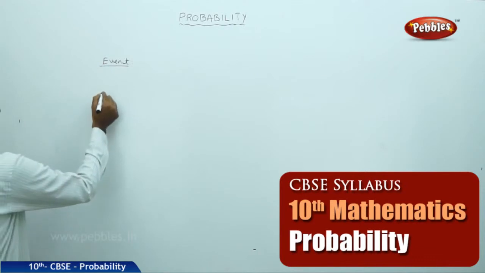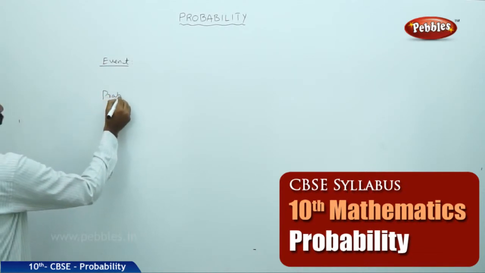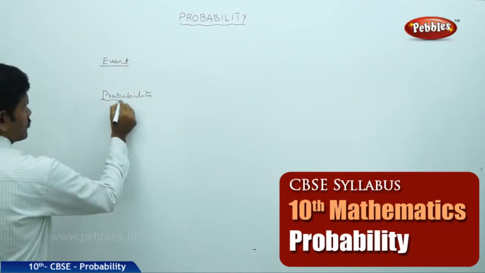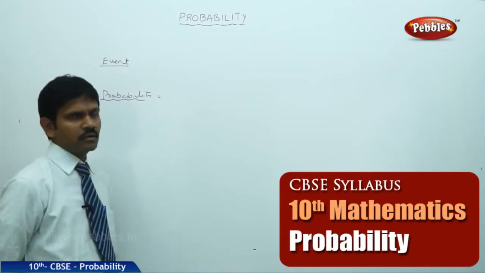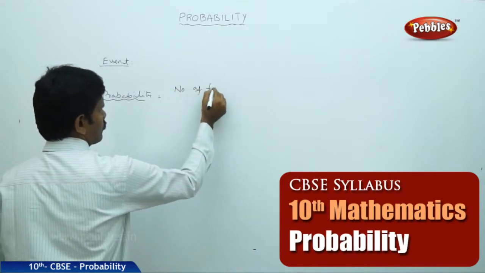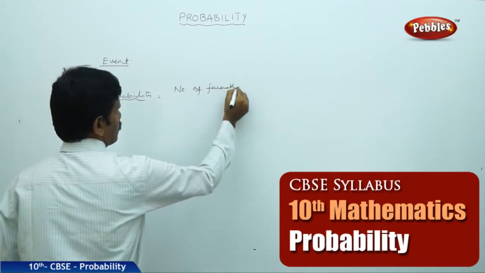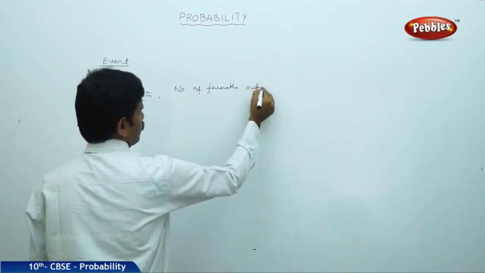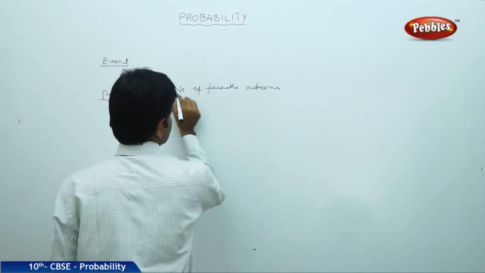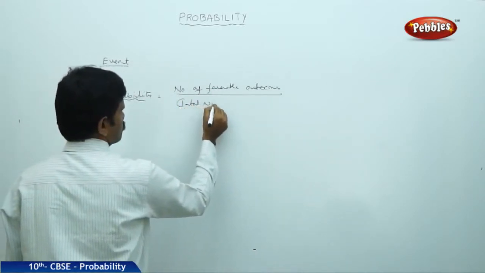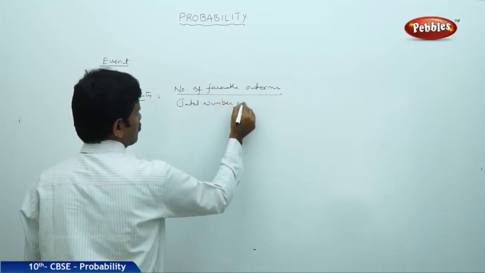Next, the definition of probability: number of favorable outcomes divided by total number of outcomes.